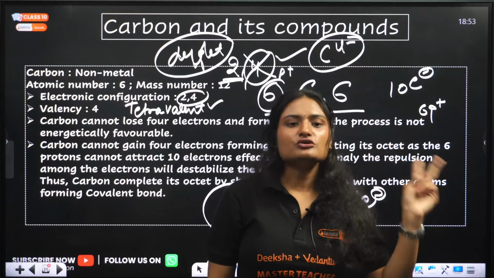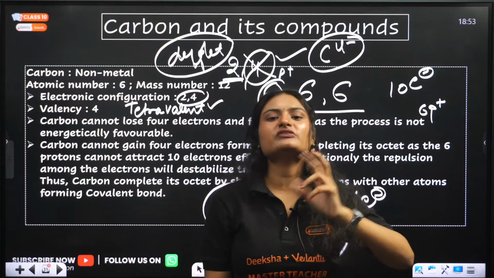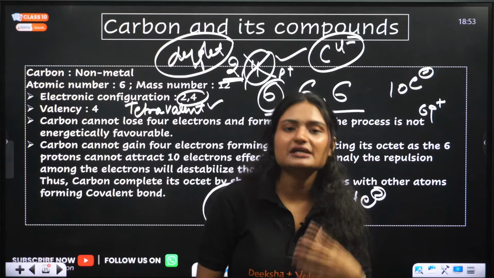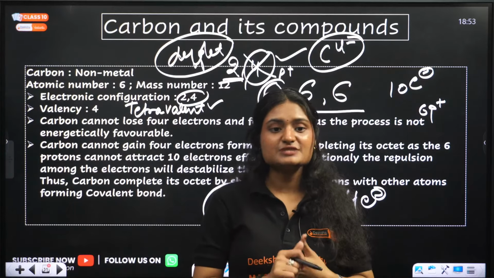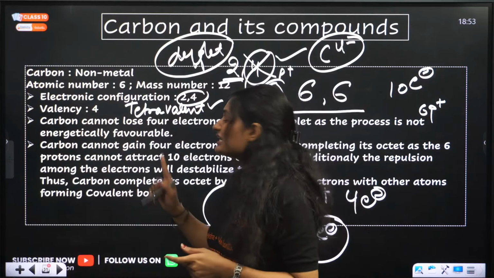Not the anion, not the cation. What it does, it shares its electrons with other similar atoms and forms a covalent bond. Covalent bond is formed by sharing of electrons. Clear? What other properties does it have?